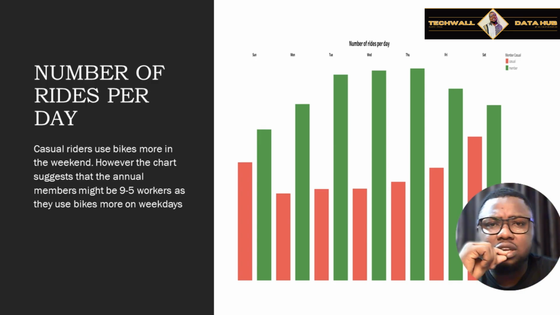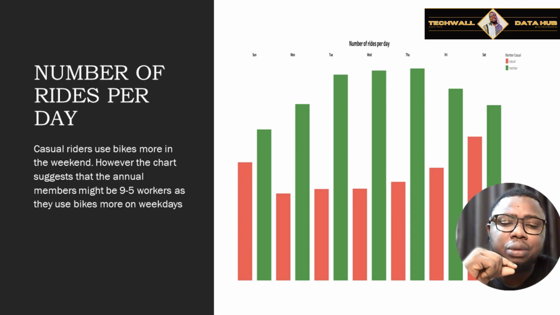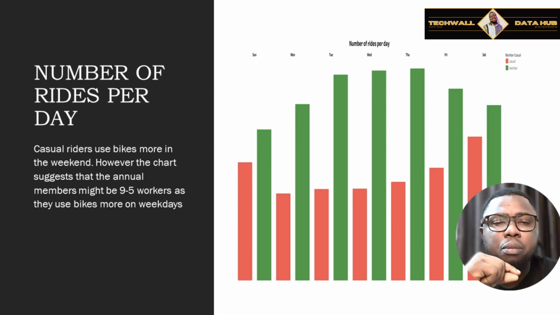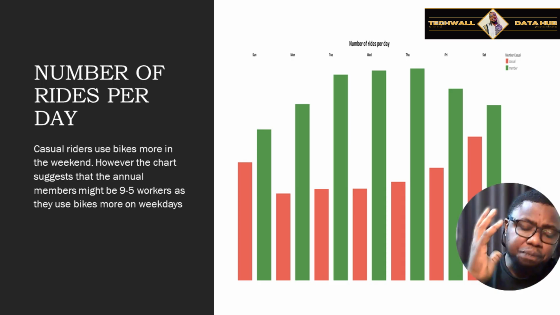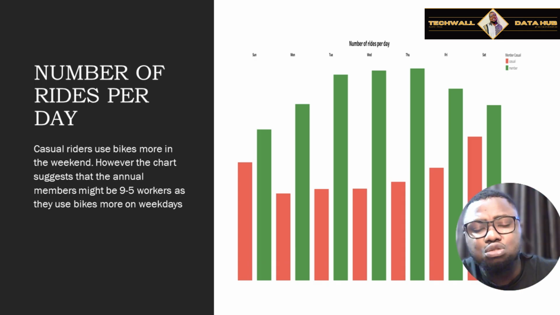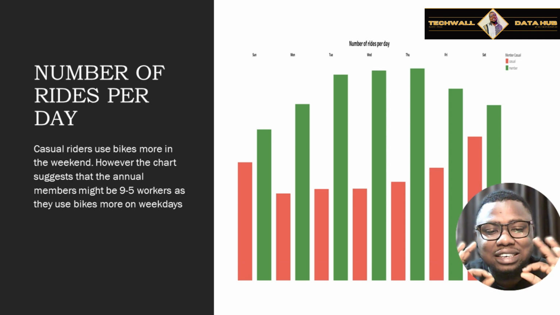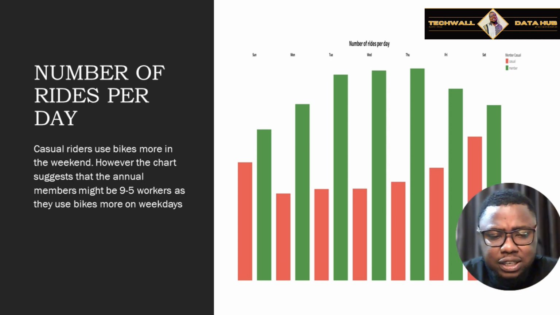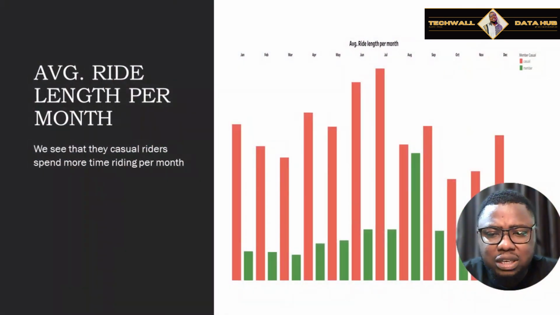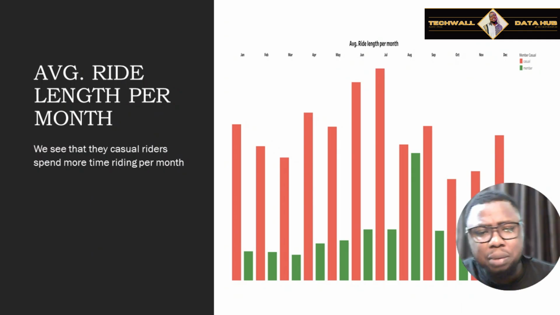So for this Cyclistics company to be able to boost their business and have more people ride their bikes, they have to invest more in converting the casual members into annual members, especially when it has to do with weekend rides. So the next one says the average ride length per month.